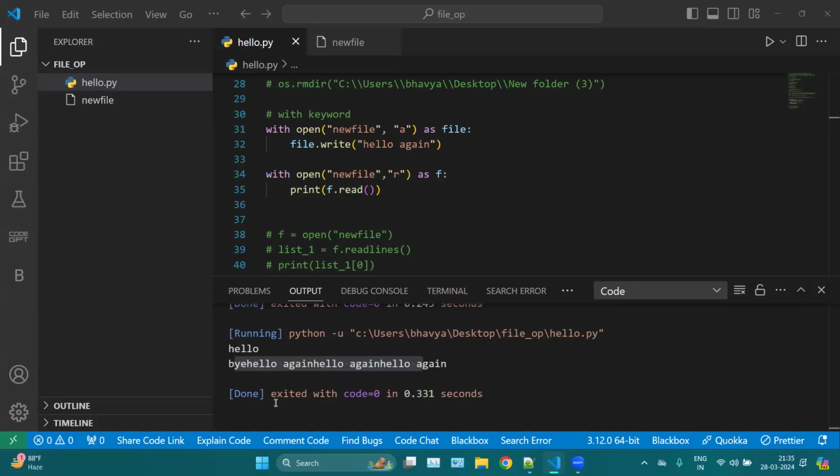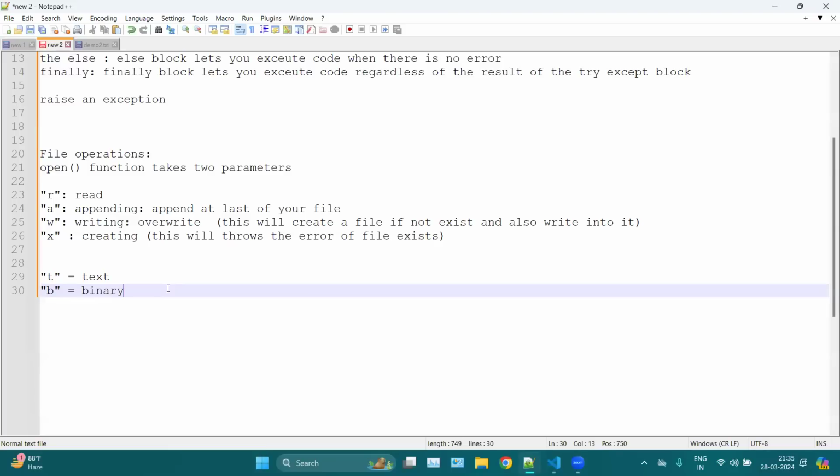Okay, so that's it for today. We have covered classes and objects, and what else? Yeah, classes and objects, exception handling, and file operations. So now we are left with two modules, which are regex, that is regular expressions, and one more module on how we can create our own modules and packages. So these are left, and with that, we will complete the entire Python core. Okay, so any questions?